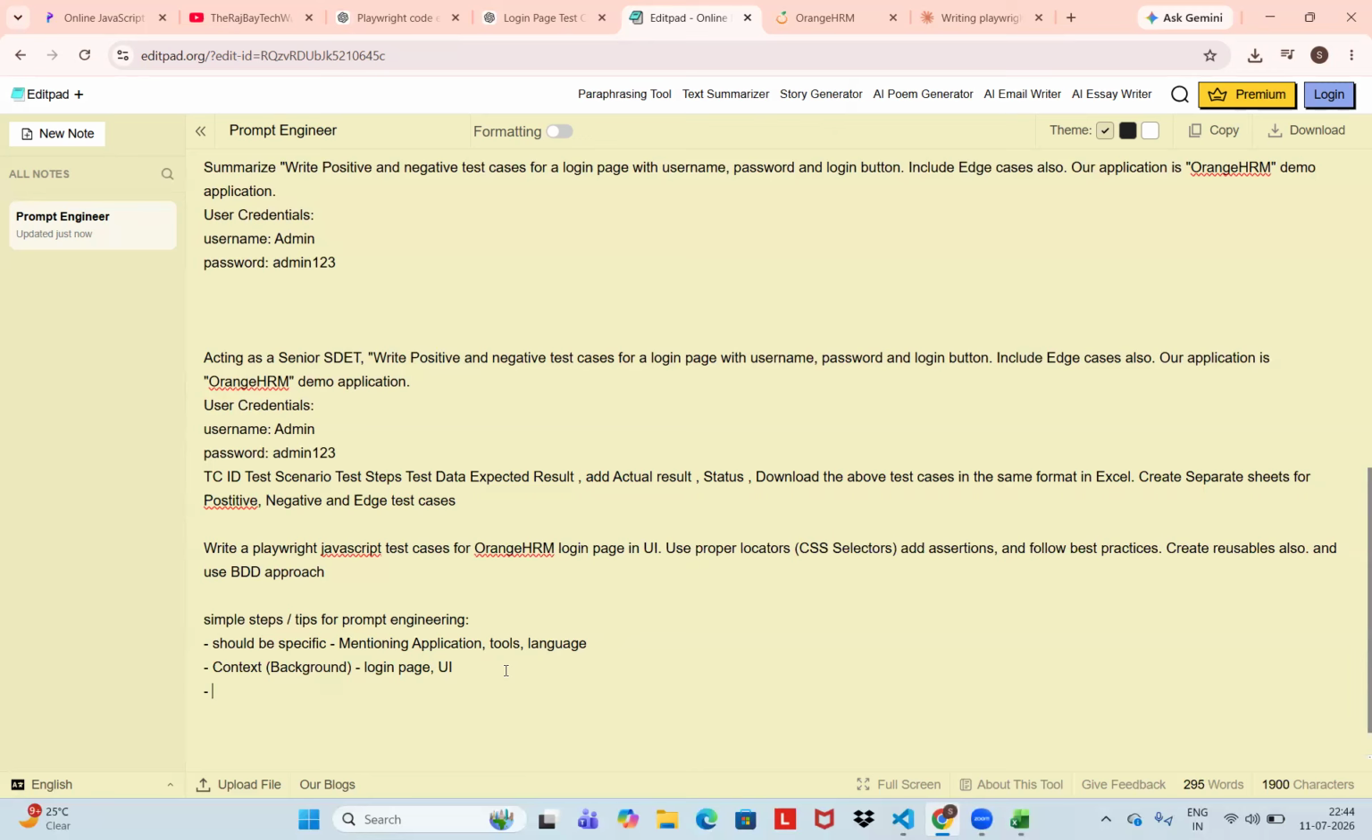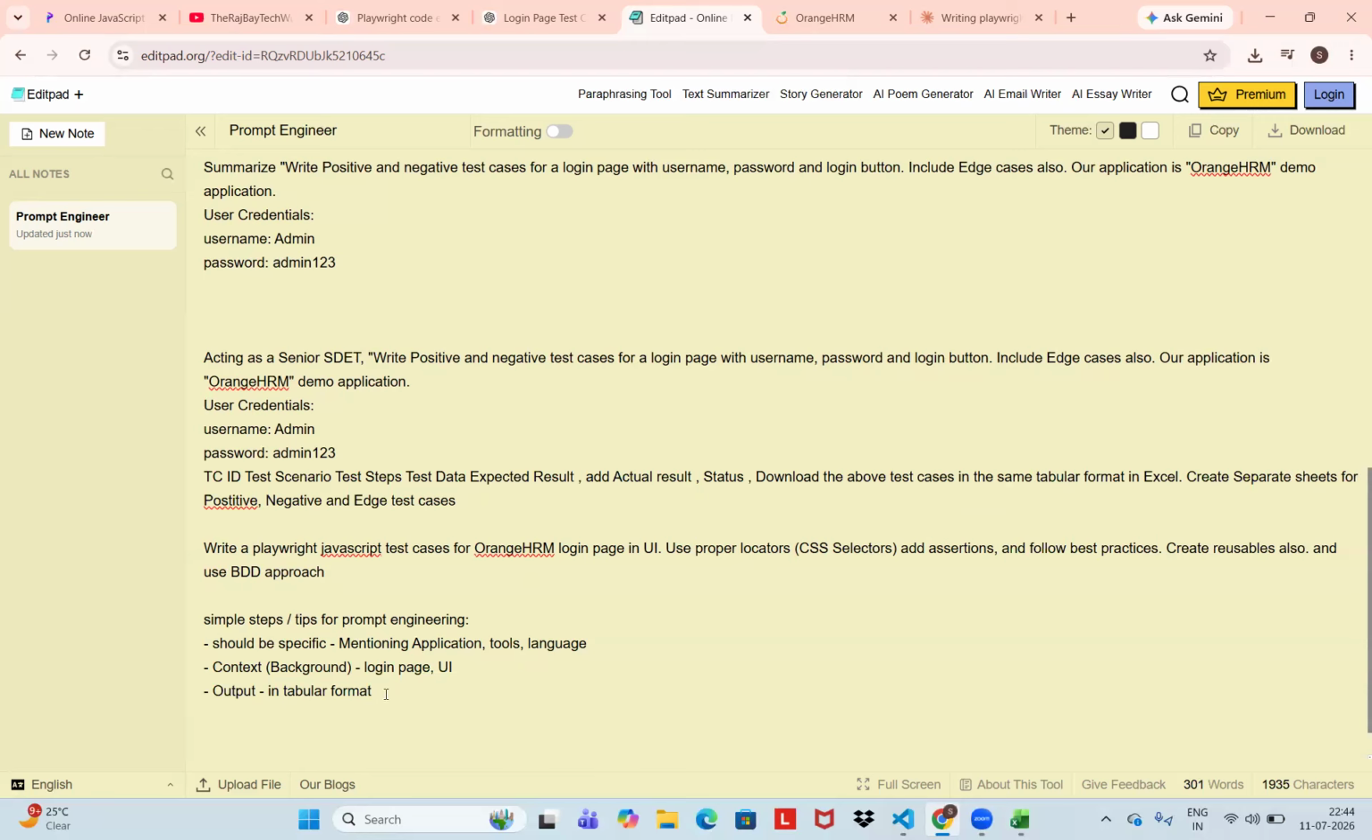Output, how we are expecting the output: in tabular format. I'm asking to download the test cases in the same tabular format in Excel. Just you can say here, same tabular format in Excel.